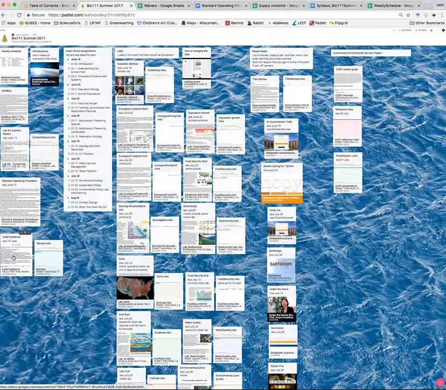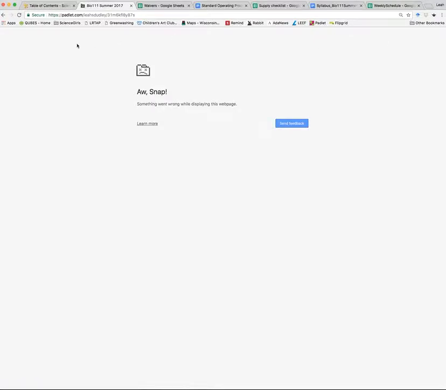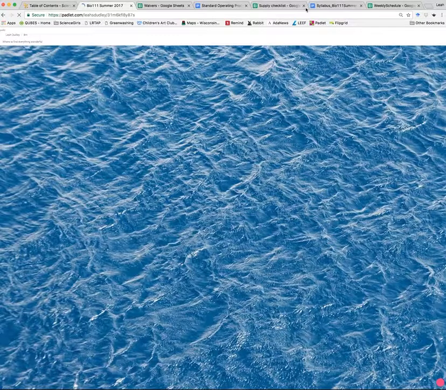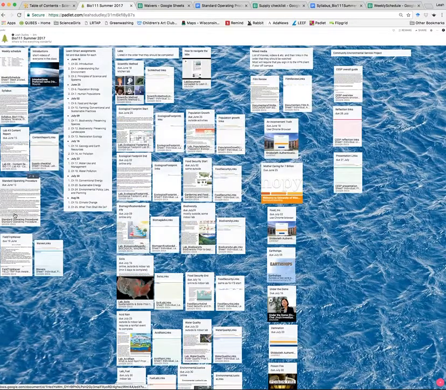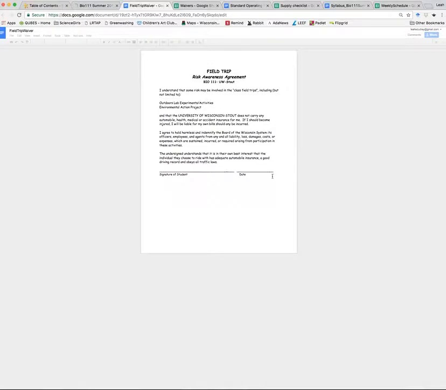Okay. And then the field trip waiver. So you also want to open that up, read it, date and sign it as well, and then provide the link to that document in the waivers workbook.